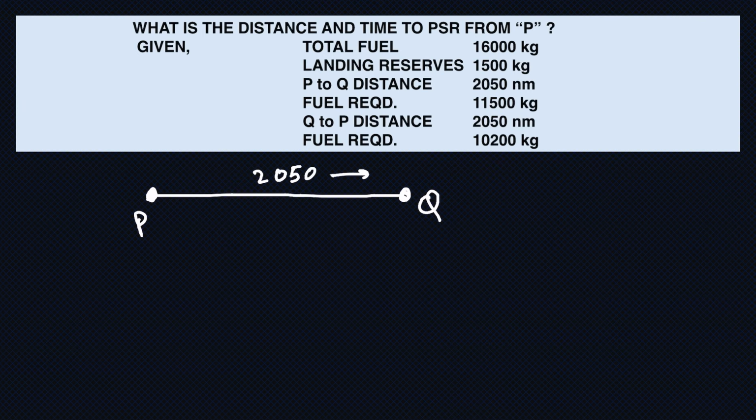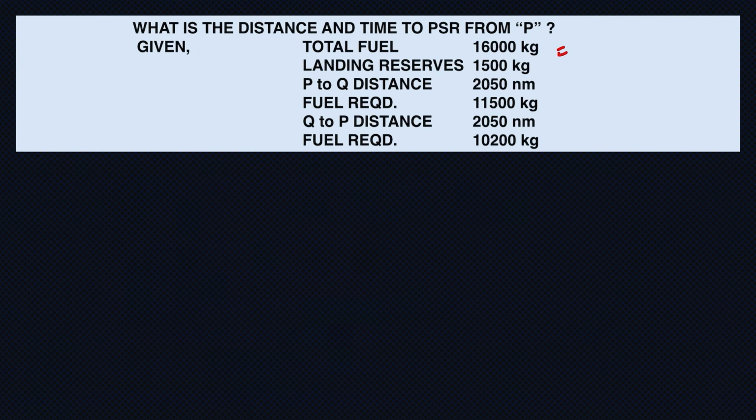2050 nautical miles. Let's say PNR is over here. I'm going out home, though this is not important, but just for reference. Okay, so let's find the safe endurance first. So safe endurance will be total fuel minus reserves. So that will be